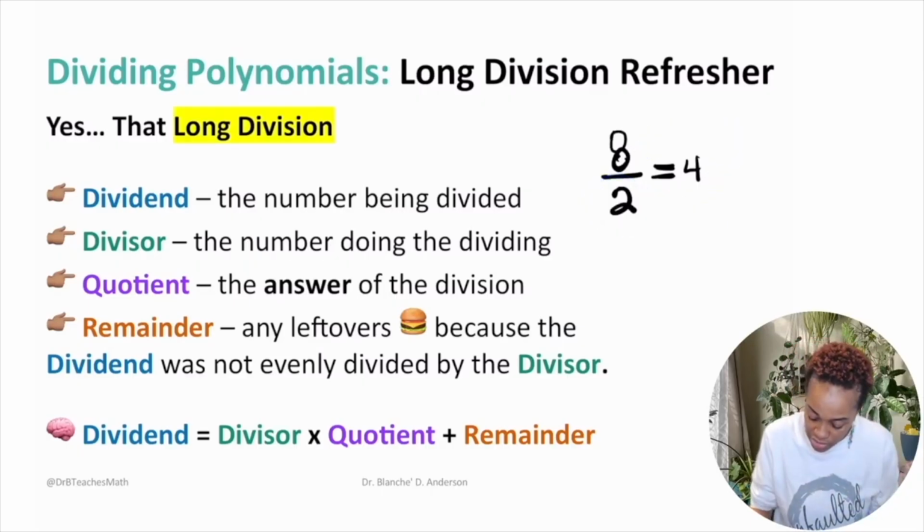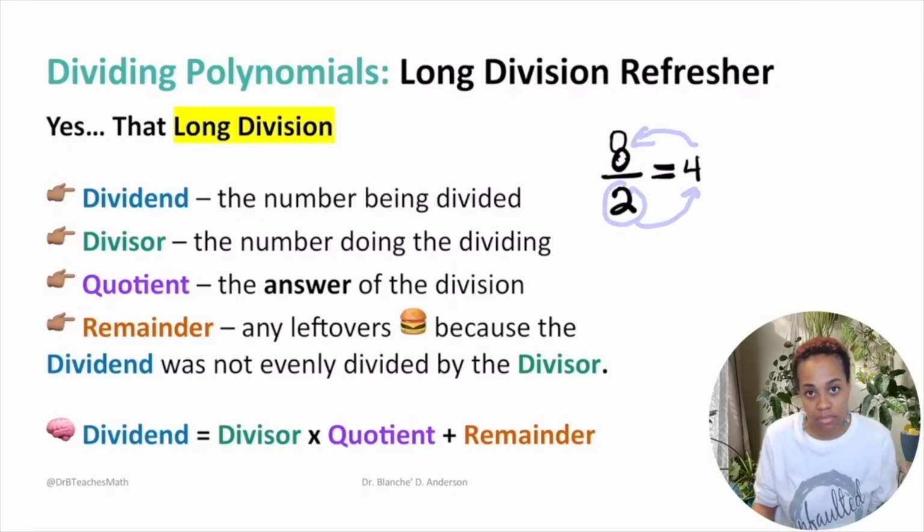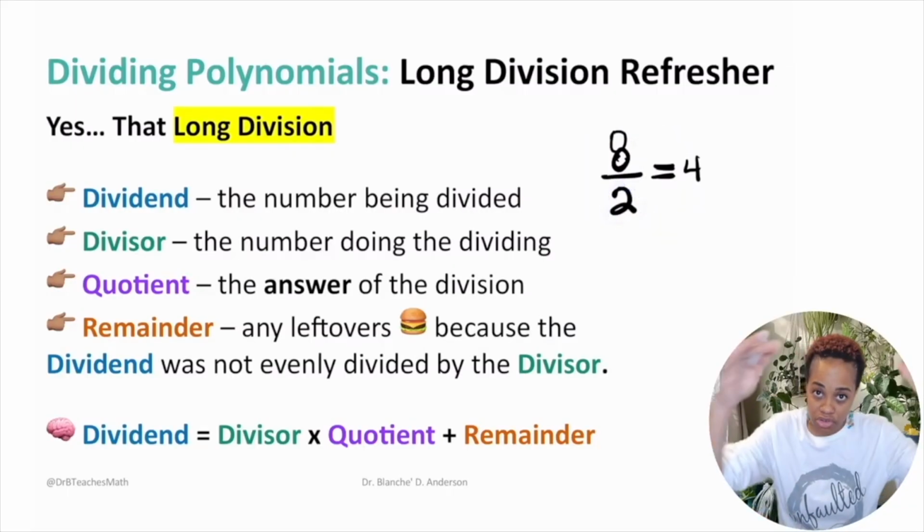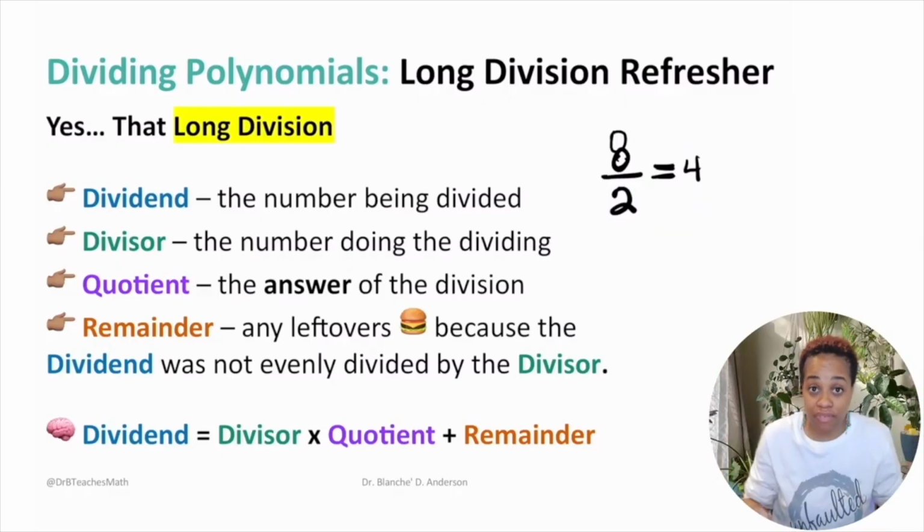It's almost like you go 8 divided by 2 gives you 4, and then you keep going: 2 times the 4 gives me the 8. Y'all see that? Your dividend is what's being divided, your divisor is doing the dividing, the quotient is your answer, and the remainder is anything left over if it did not divide evenly.